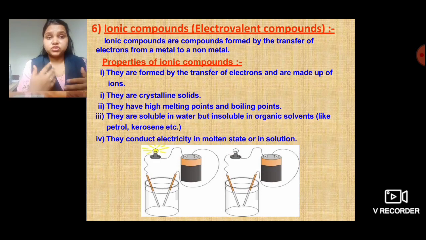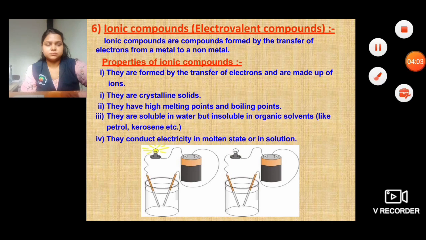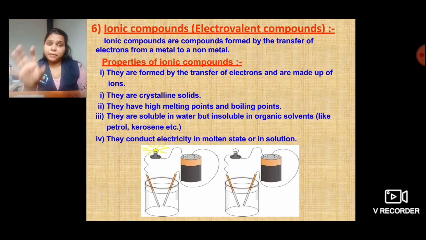Now we are going to the next topic, that is ionic compounds. How are ionic compounds formed? Ionic compounds are compounds formed by the transfer of electrons from a metal to a non-metal. So the properties of ionic compounds are, they are formed by transfer of electrons and are made up of ions.